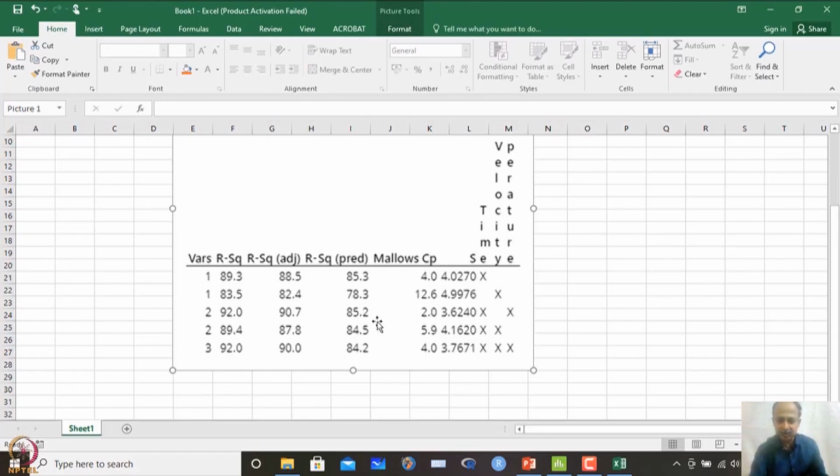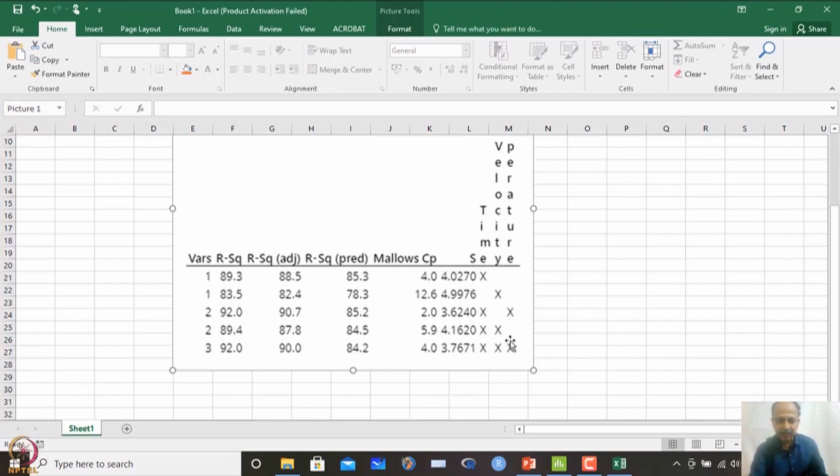So, this one of the suggested models seems to be adequate. We are getting an R square value of 92, which is higher than the earlier one. R square adjusted is also high, and the prediction is more or less the same. Only thing is that when we adopt this one, we can also check 10-fold cross validation. Okay, 5.9 is quite high.